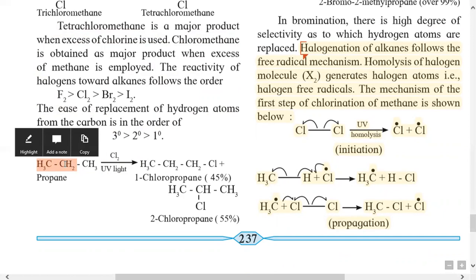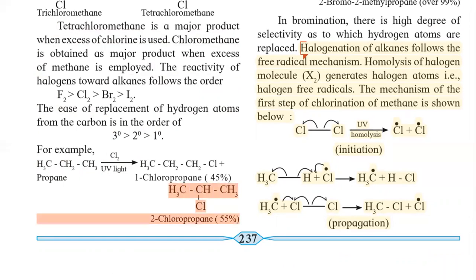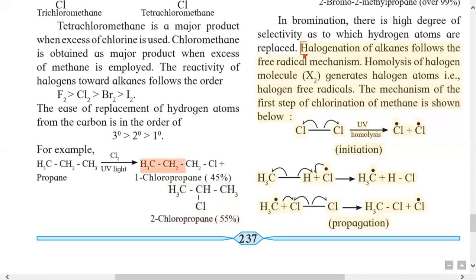Here, as compared to primary carbon, secondary carbon is more reactive, and therefore the replacement of hydrogen atom from secondary carbon atom is greater than that of the primary carbon atom, and hence we get 2-chloropropane as a major product and 1-chloropropane as a minor product.